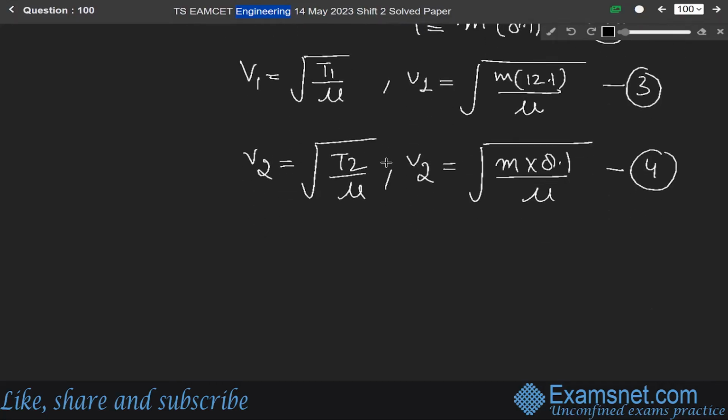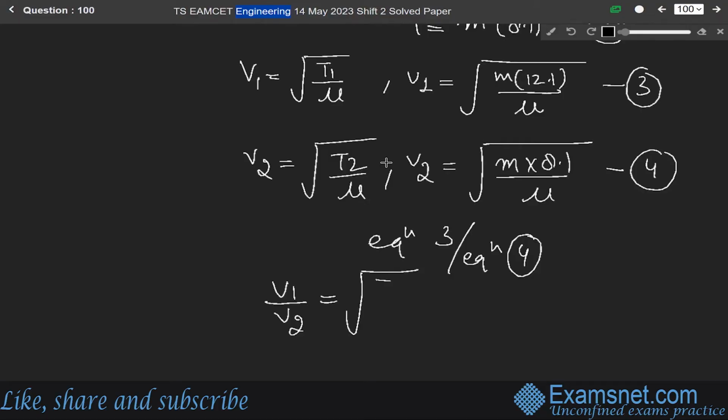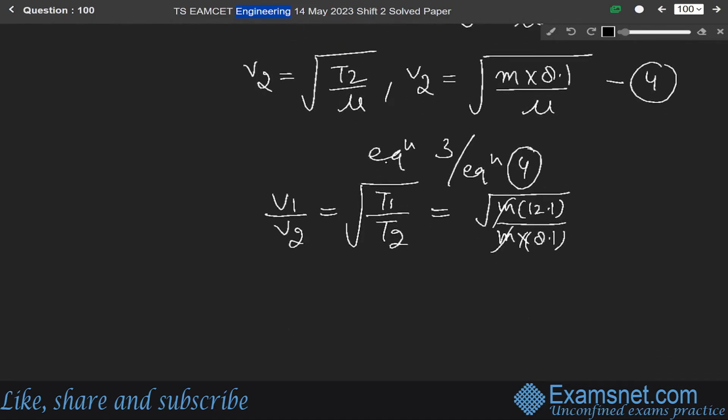Now divide equation 3 by equation 4. So we get V1 over V2 equal to, this mu cancels, under root of T1 over under root of T2. So it will be equal to under root of m into 12.1 over m into 8.1. This m cancels. So solving it, we get V2 is equal to V1 into under root of 8.1 over 12.1.